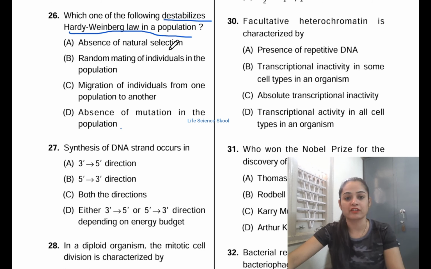Absence of natural selection. Obviously, absence of natural selection maintains the Hardy-Weinberg equilibrium. It doesn't destabilize. So option A is not correct, it maintains the equilibrium.